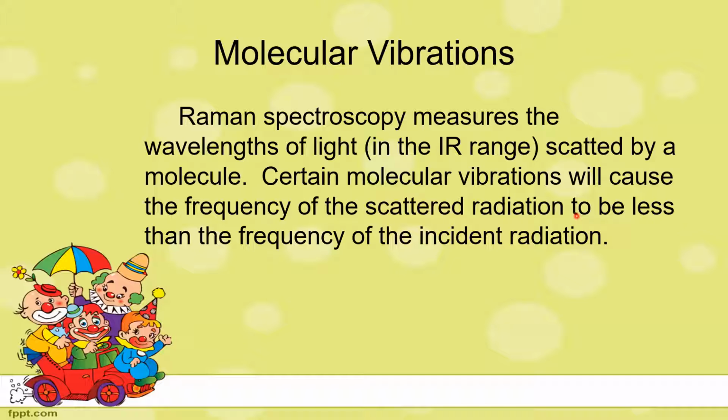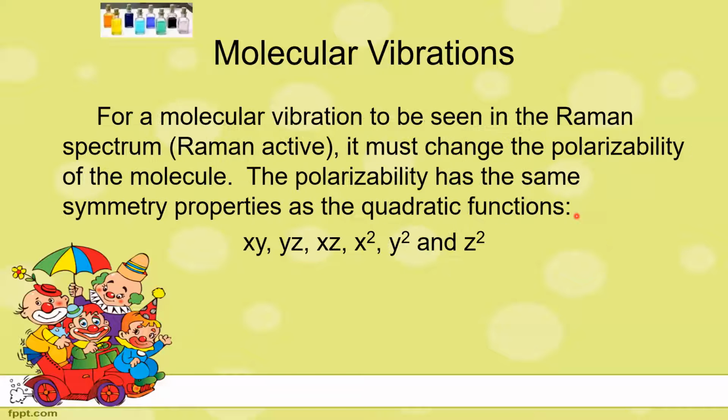Raman spectroscopy measures the wavelength of light scattered by the molecules. For a certain molecular vibration, the frequency of the scattered radiation should be less than the frequency of the incident radiation. So for molecular vibrations to be seen in the Raman spectrum, this is the main condition: the molecule must have a change in polarizability. The polarizability has the same symmetry properties as quadratic functions.